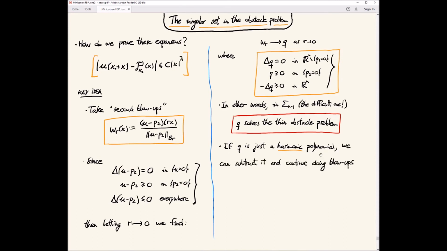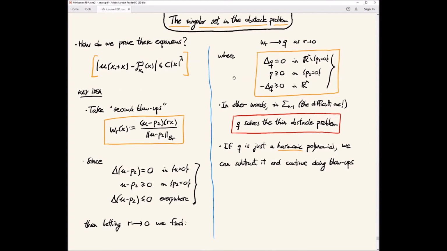Then we can do the same again: put the polynomial back here. This gives us that u minus P2 minus this new polynomial has an expansion up to order 3, maybe without the modulus of continuity.